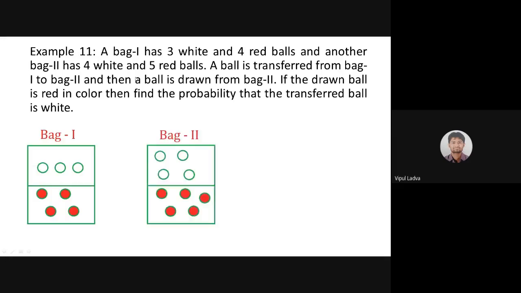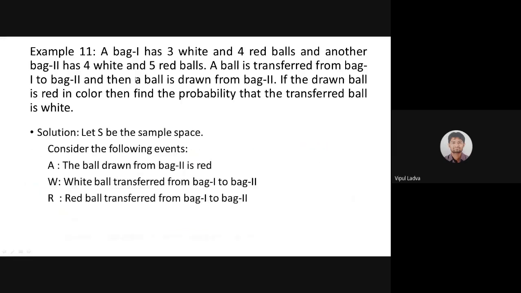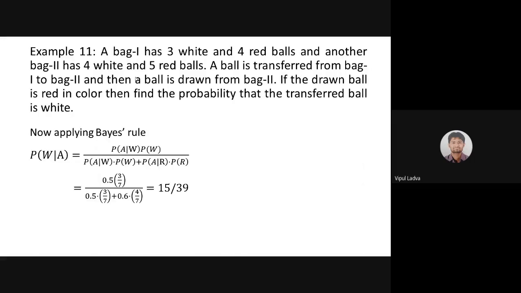So now my screen is visible to all of you, and good afternoon to all of you. This was the question we had discussed in the last session which I had delivered on Saturday. We were dealing with one of the examples related to Bayes theorem and total probability, and this was the case. Yes, example 11 I had delivered last.